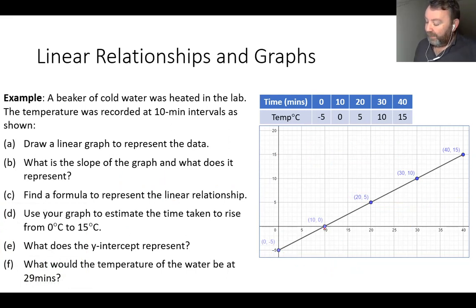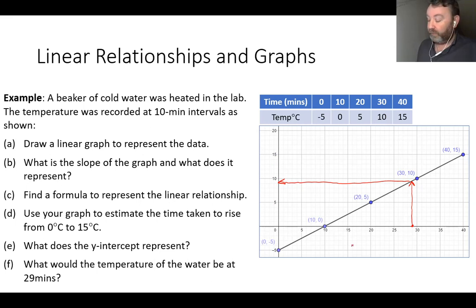So from 10, we want to go to 29 minutes. There's 25, 26, 27, 28, there's 29. Okay, now all I'm going to do here is bring that line up until it hits the graph. And when it hits the graph, we then take an immediate right turn, which will bring me to here. Excuse my straight lines. You can do much better than this, but you'll be using a ruler. And we get an answer of exactly 9.5, roughly about 9 degrees.